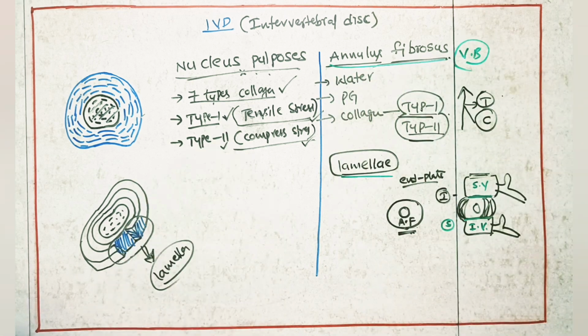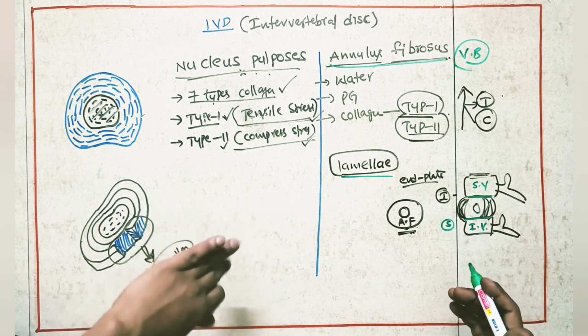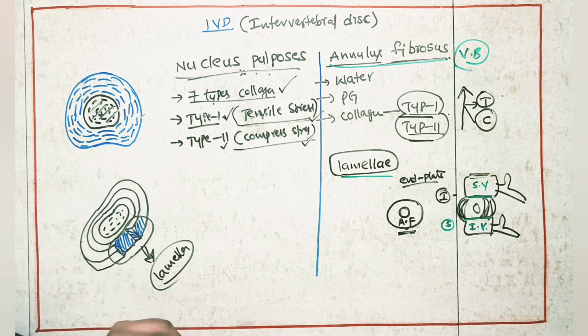So this is about the nucleus pulposus and annulus fibrosus. According to age, degeneration will happen in the disc, and we will see that in pathomechanics. So this is about the structures of the IVD.